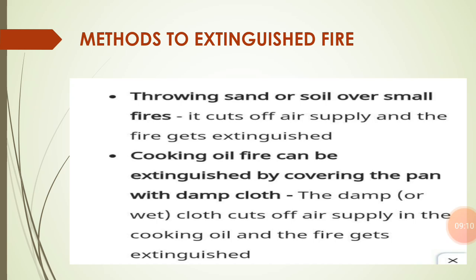Next is cooking oil. A cooking oil fire can be extinguished by covering the pan with a damp cloth. Damp cloth means wet cloth. The working of the damp cloth is that it cuts off the supply of air to the cooking oil and the fire gets extinguished in this way. So this is one of the methods mainly used to extinguish this kind of fire.